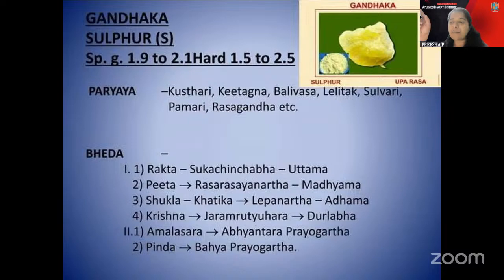And the Krishna part is very rarely found. It is called as Durlabha. The Krishna part is very Durlabha, and that is why it is called as Jara Mrityuhara. So which among the following Gandhaka is Jara Mrityuhara? Like that, the question can be asked there. So Jara Mrityuhara is the Krishna part which is mentioned.